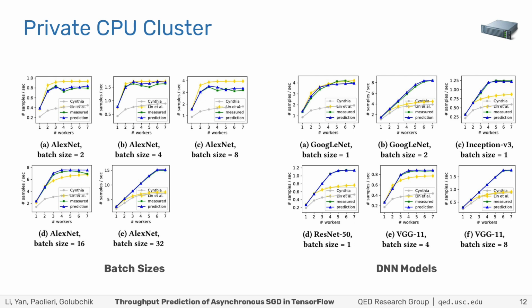The error is at most 10% and consistently lower than alternative prediction approaches in yellow and gray. Next, on the right, we validate on different deep neural network models, including GoogleNet, Inception, ResNet 50, and VGG11. Prediction error is also within 10%.